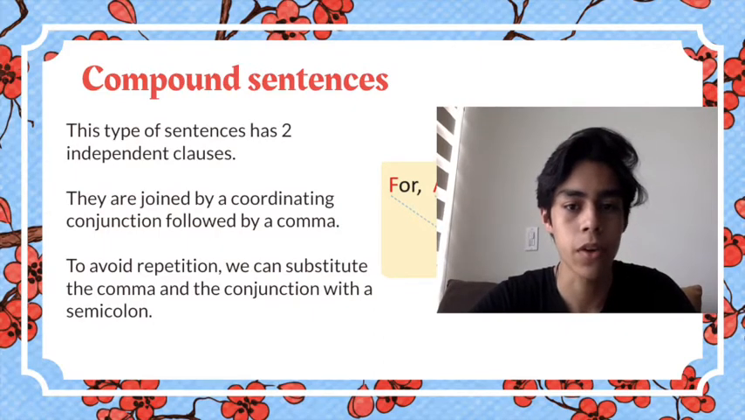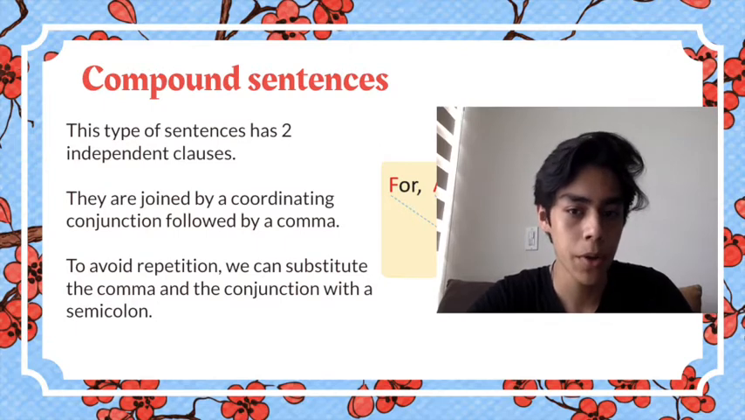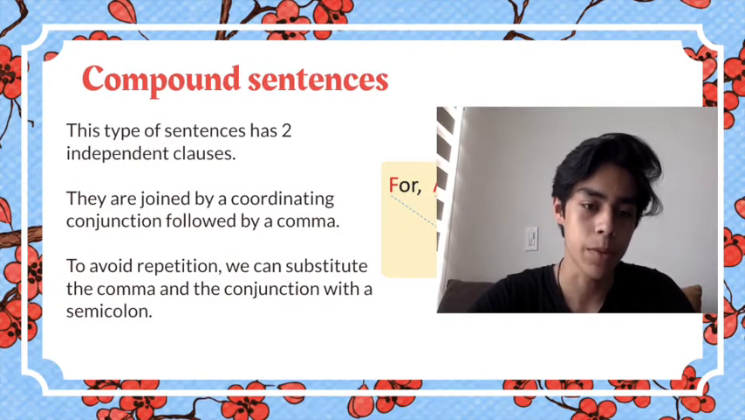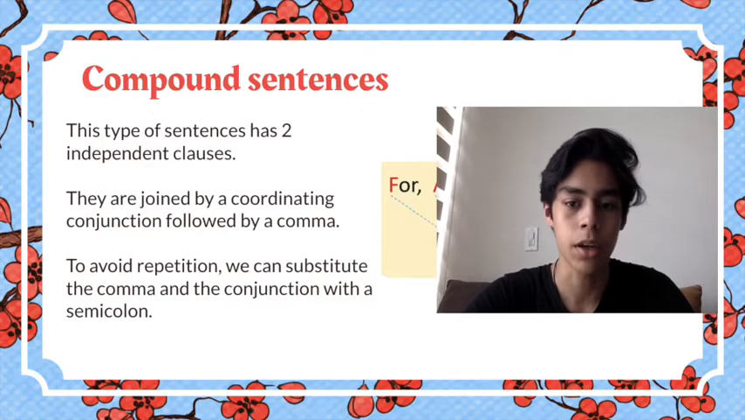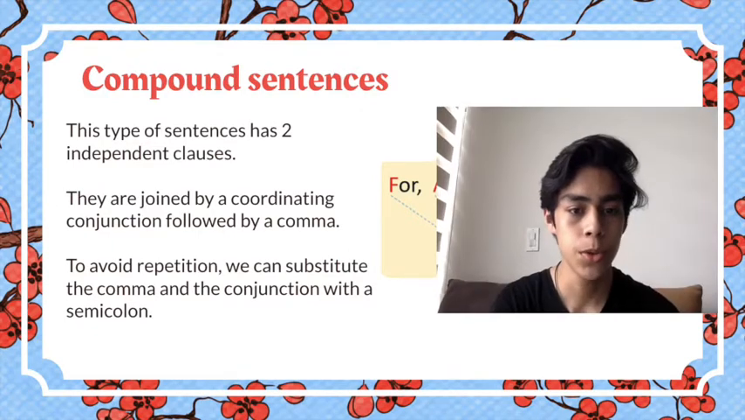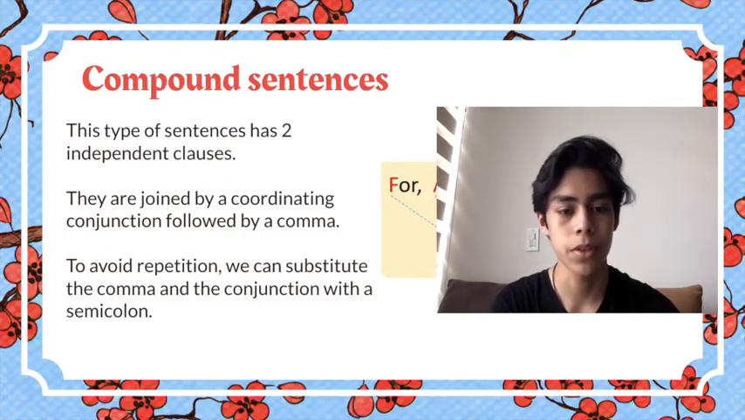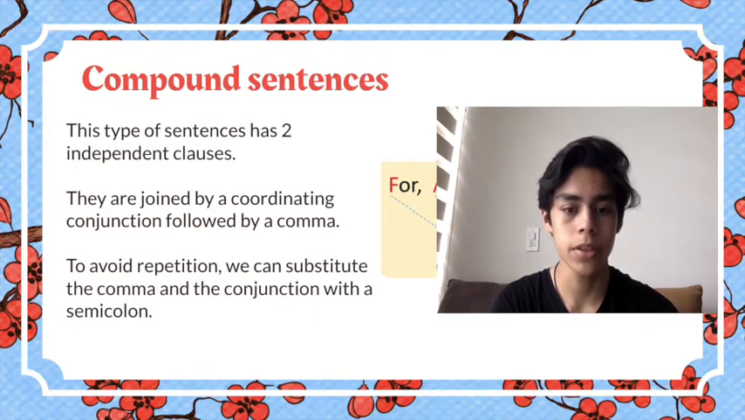Another example of a compound sentence is my dog likes to eat meat, comma, so, coordinating conjunction, I bought him a meat treat. Or it can be my dog likes to eat meat, semicolon, I bought him a meat treat. To identify the coordinating conjunctions more easily, there is an acronym, which is FANBOYS. It stands for for, and, nor, but, or, yet, so.